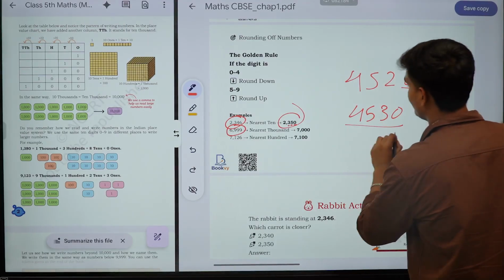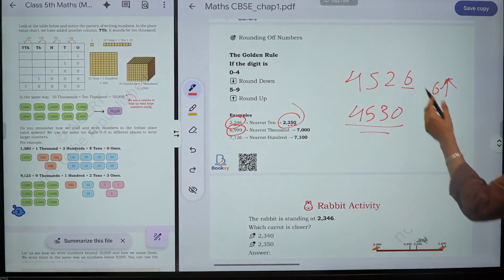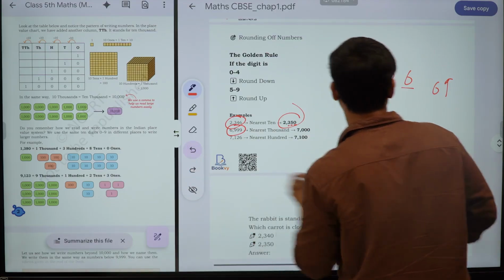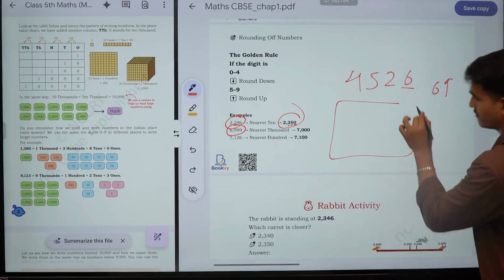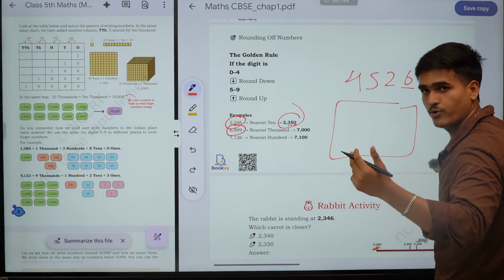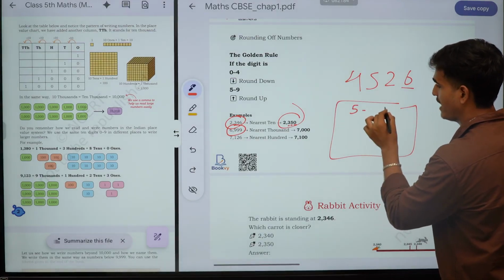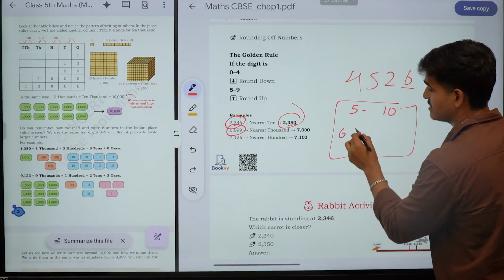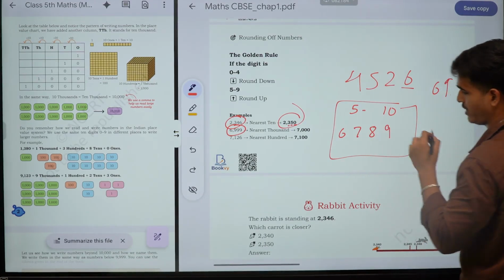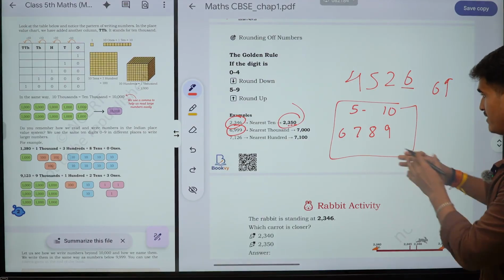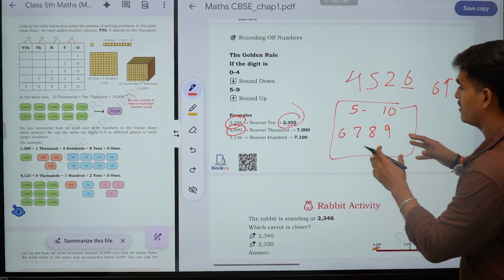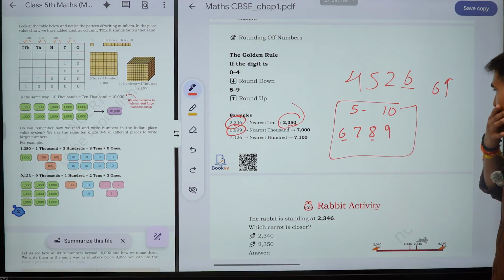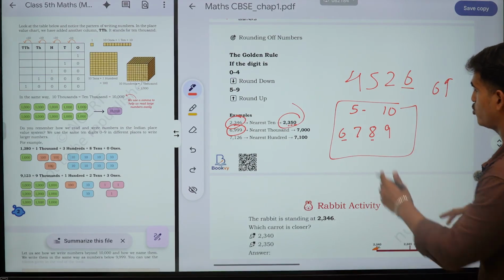See, why am I writing 30 instead of 20? Suppose you have a number, and I tell you to take a number from 5 to 10. You say, okay sir, what's the number? 6, 7, 8, 9. Okay. Sir, in this I have 6 and 8, these two numbers. Which one is closer to 10?